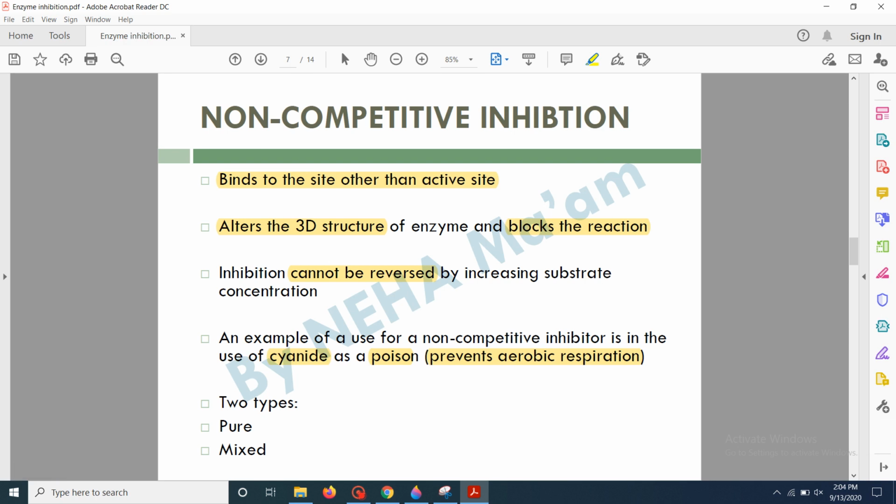While in mixed non-competitive inhibition, the binding of the inhibitor with the enzyme influences the binding of the substrate. So substrate binding is being influenced by the binding of the inhibitor. This is the main difference between pure and mixed non-competitive inhibition.